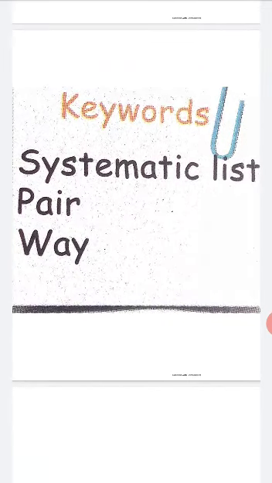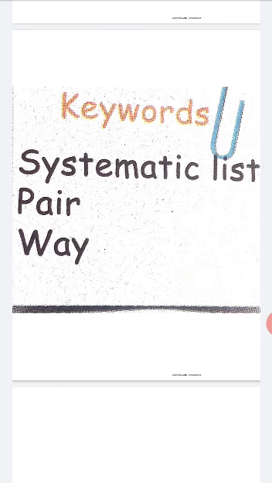Next, see the keywords: systematic list, pair and way. Systematic, S-Y-S-T-E-M-A-T-I-C. List, L-I-S-T. Pair, P-A-I-R. Way, W-A-Y. Systematic list means you are gathering some news about something, and your process is a one by one method.